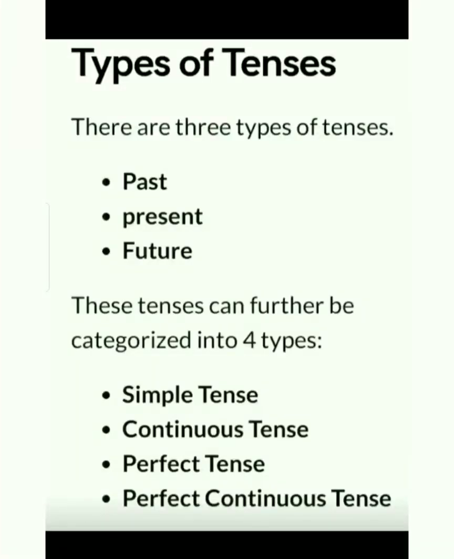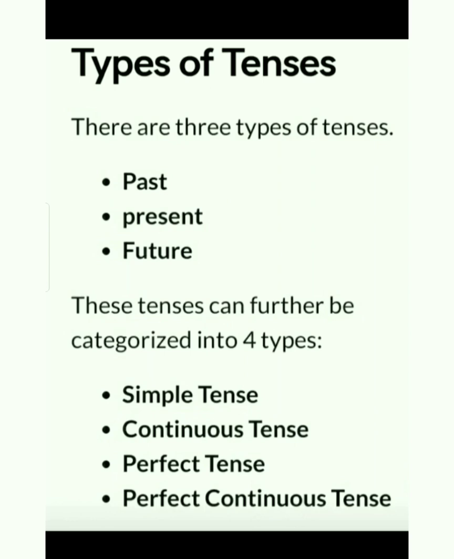Today I will explain tenses. Tenses are of three types: past tense, present tense and future tense. These tenses can further be categorized into four types: simple tense, continuous tense, perfect tense and perfect continuous tense.